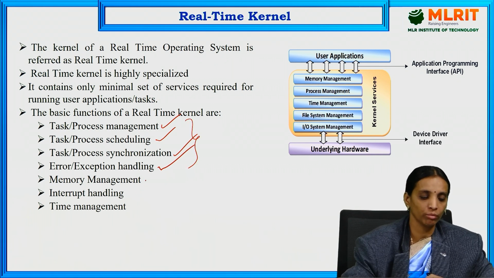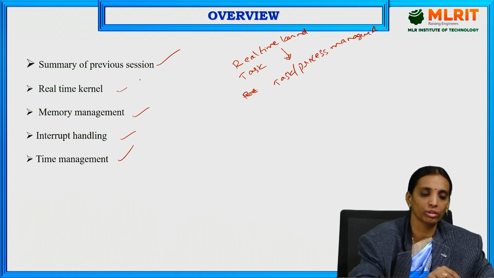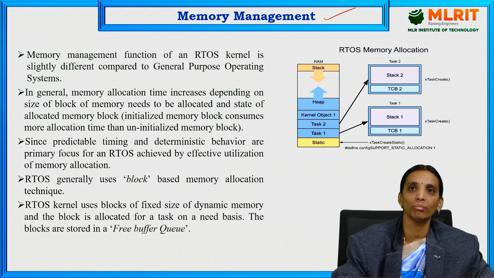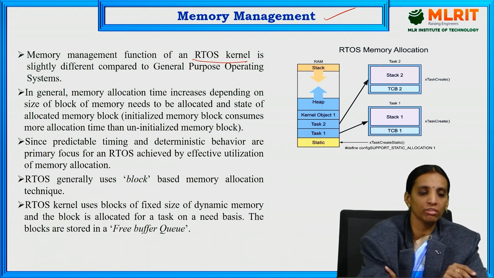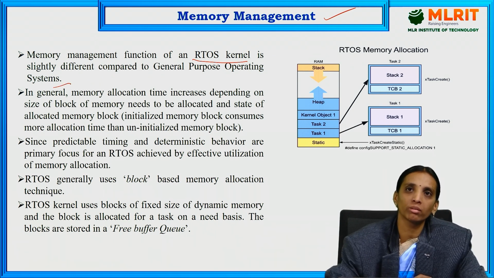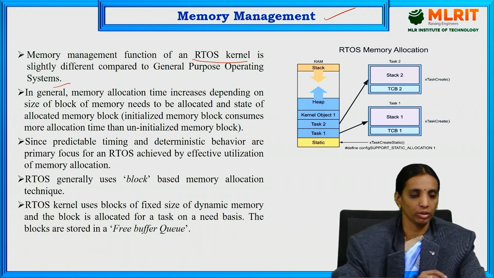In this session we are going to discuss the memory management service, interrupt handling service and time management service. Coming to today's session, the first one is the memory management service. Here the memory management function of the RTOS kernel is slightly different compared with a general purpose operating system, because in a general purpose OS the memory allocated for any application can be used generally. But for RTOS, we can allot memory based on the priority for the real-time services offered by the OS.